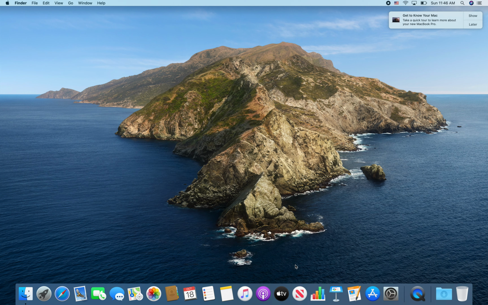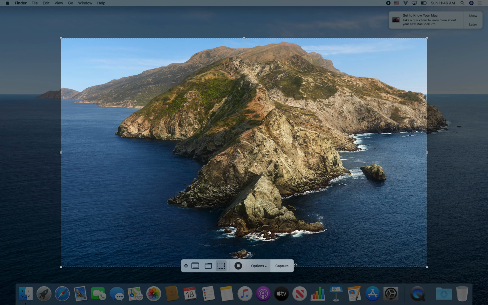Sunday, 11:46 a.m. Testing the screen record with microphone. Press command+shift+5 and you will see the screen pop up like this. I'm already recording, so it says stop screen recording, and you see up here it's recording. So how do I get off of that?